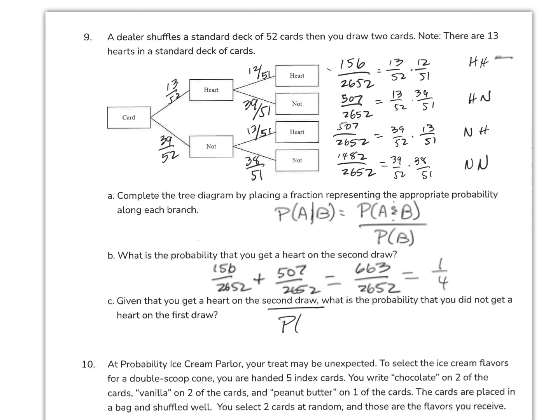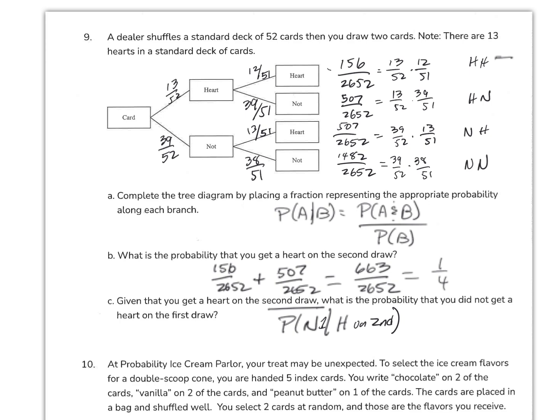So the probability, no heart on the first draw, given heart on the second draw. Okay, so now I've got heart on the second draw. I got probability of no heart on the first draw, given heart on the second.